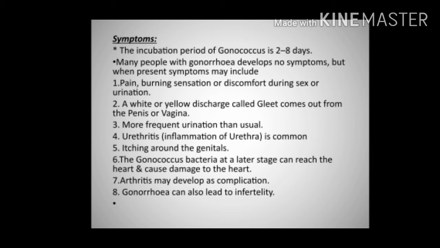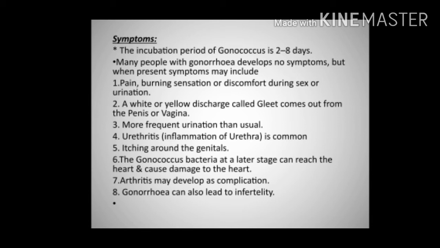Many people with gonorrhea develop no symptoms, but when present, symptoms may include pain, burning sensation or discomfort during sex or urination. A white or yellow discharge called gleet comes out from the penis or vagina. There is more frequent urination than usual. Urethritis, which is inflammation of the urethra, is common.